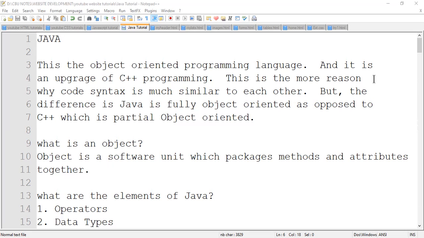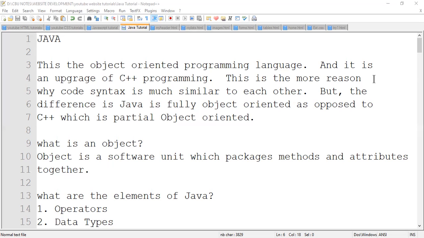But with full object-oriented, Java always starts with a class, because with a class you can produce so many objects. So we need to understand what an object is, and then from there we'll appreciate why we're saying Java is fully object-oriented.